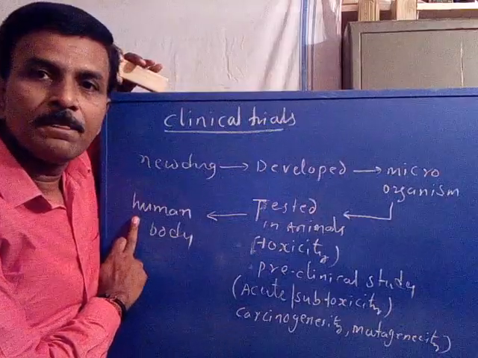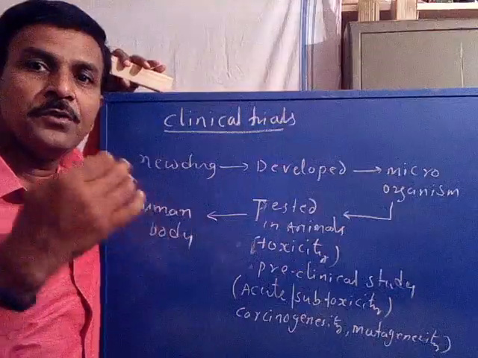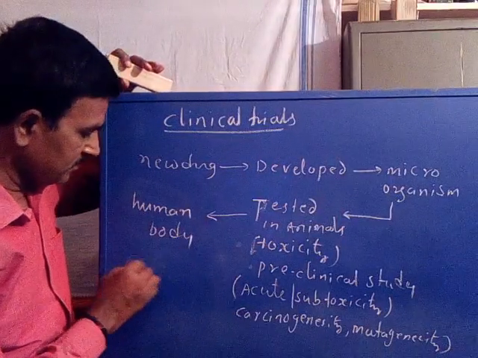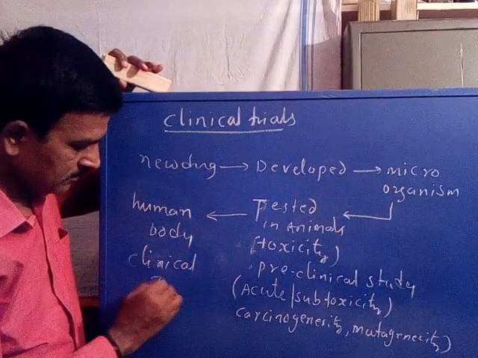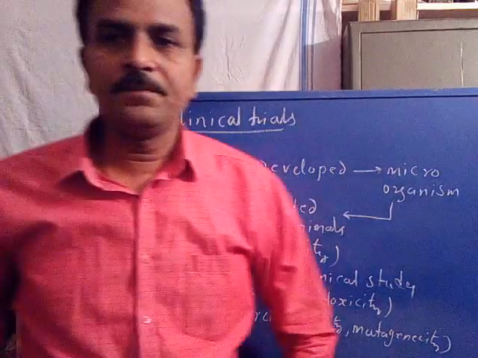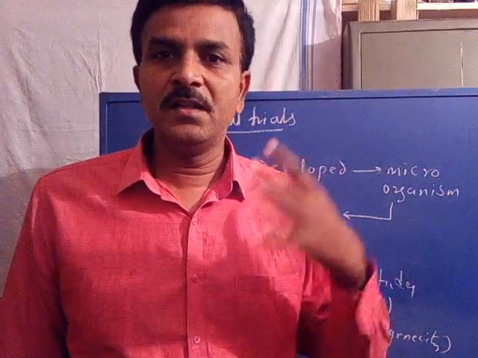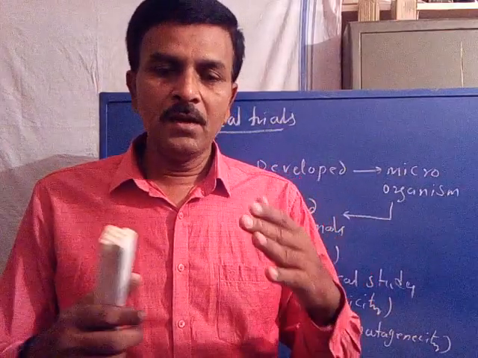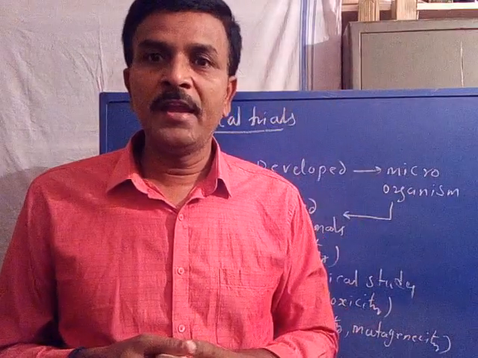This study, that is, the testing of the new drug molecule in the human body, is called clinical trials. Now after passing safely from the toxicology study, that is the preclinical study, the drug is tested in the human body to know about its pharmacokinetic action.